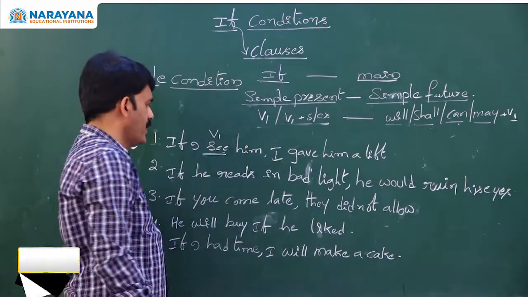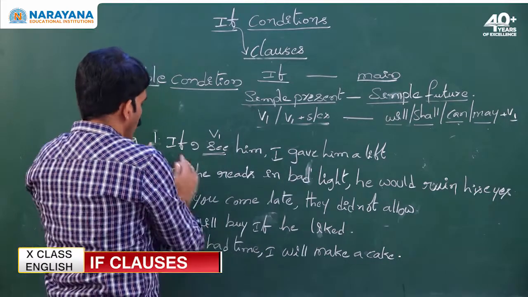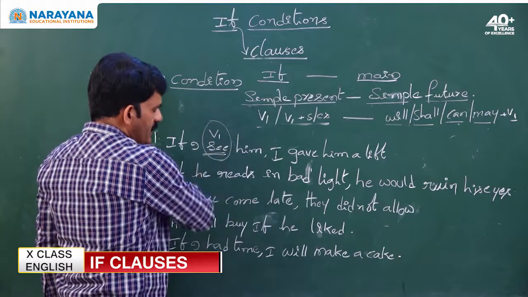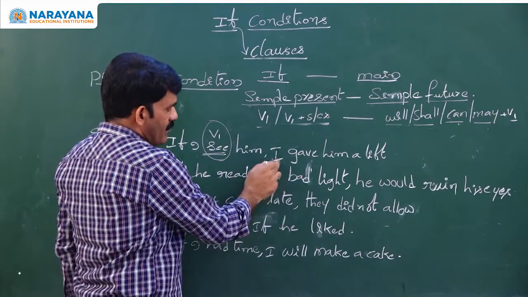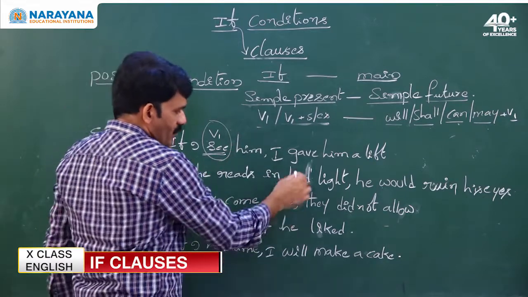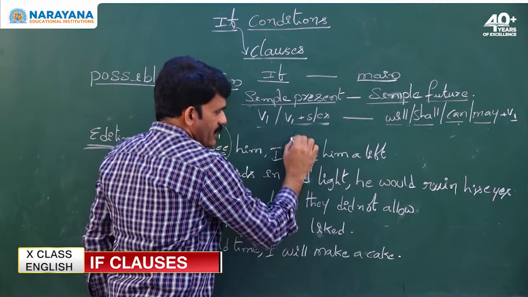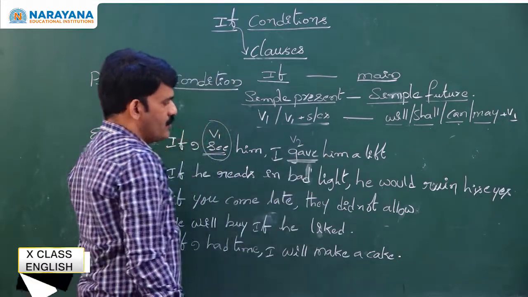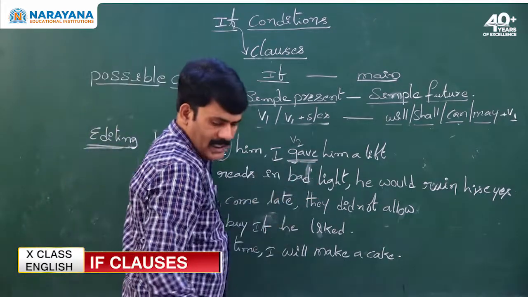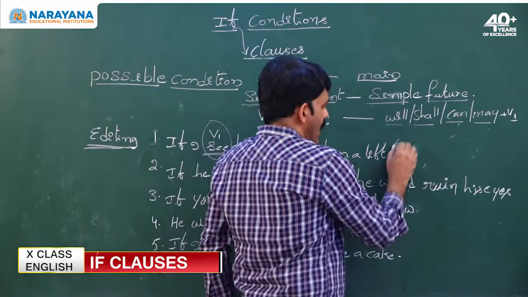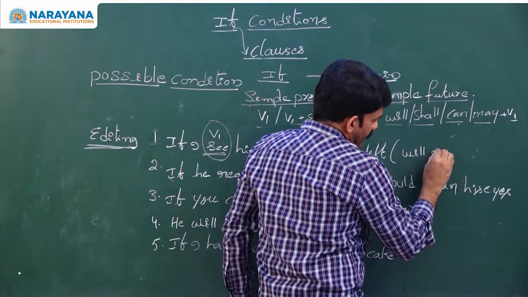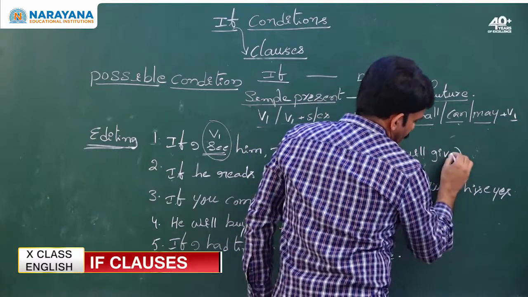So what are we supposed to do? Once we confirm that if I see is the first form, the main clause must have only the simple future tense. But what is the verb given here? Gave. Gave is V2. So we are not supposed to use V2 in the main clause. So I will give him. Gave becomes will give. This is the correct answer.